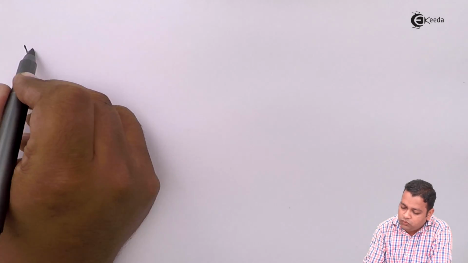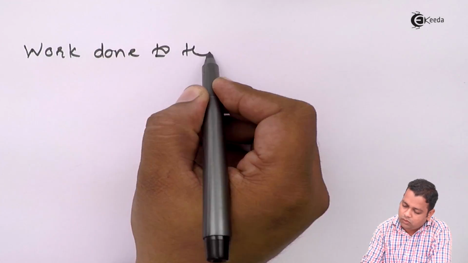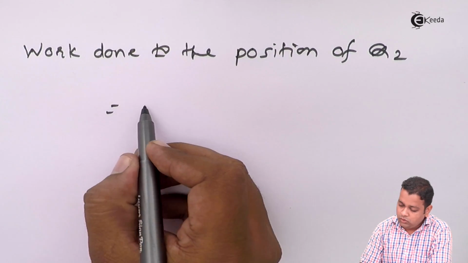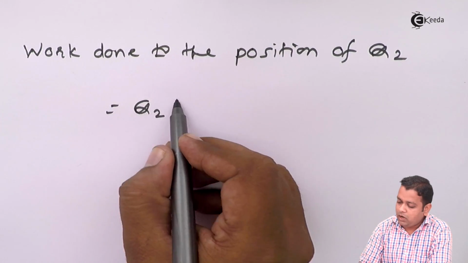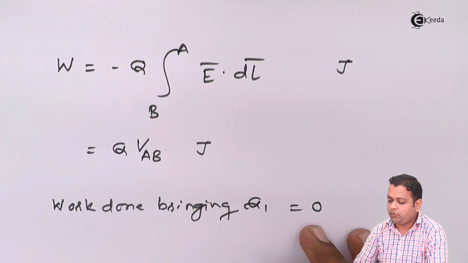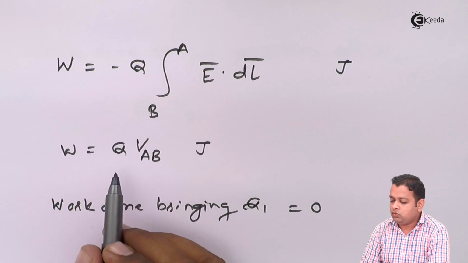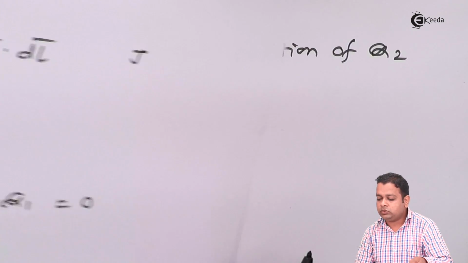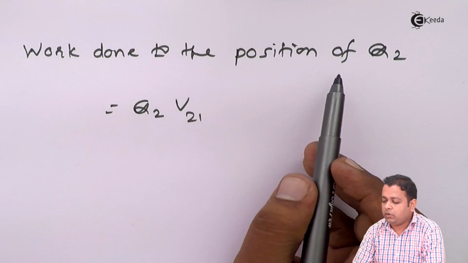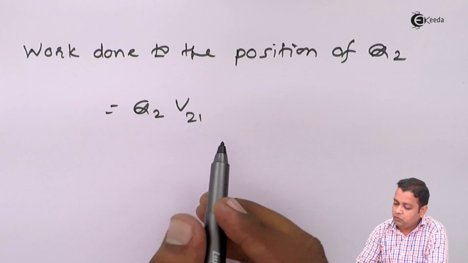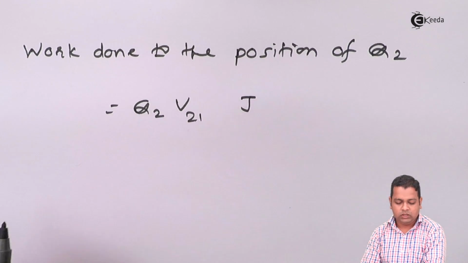Now work done to the position of Q2 will be Q2 multiplied by potential difference V21, because we have simplified the formula of work done to Q into the potential difference VAB in joules. So here the work done for bringing the charge Q2 will be Q2 into V21 joules.